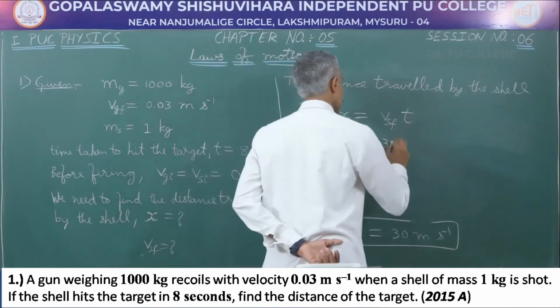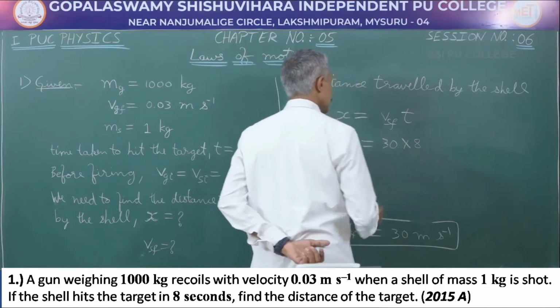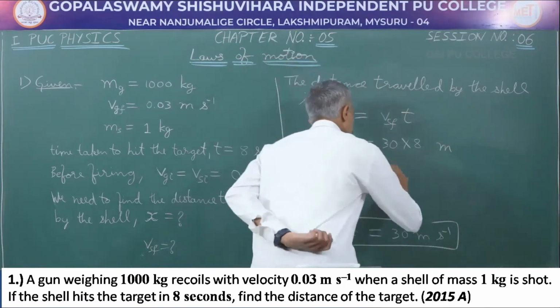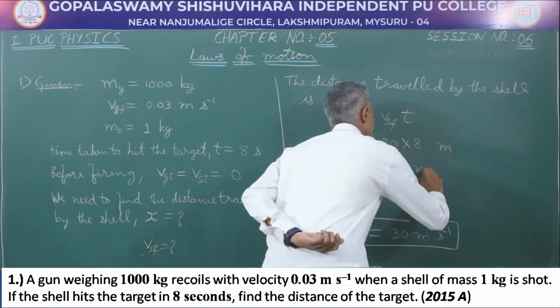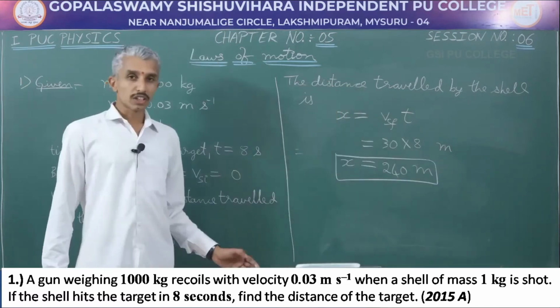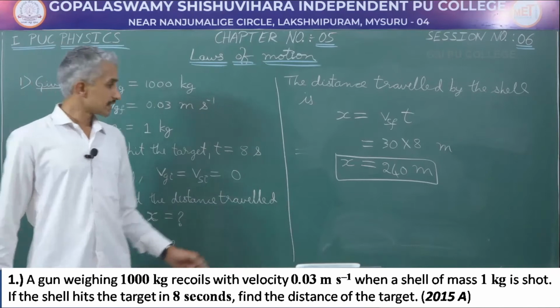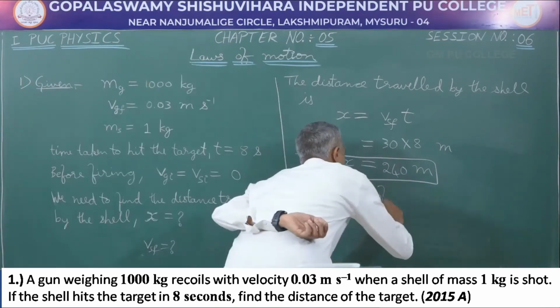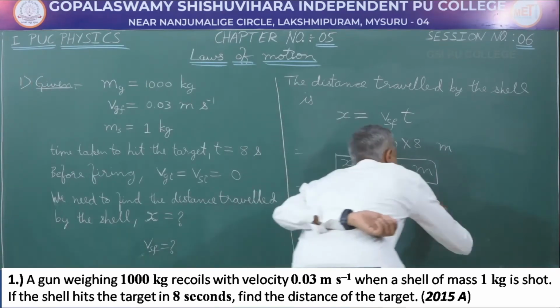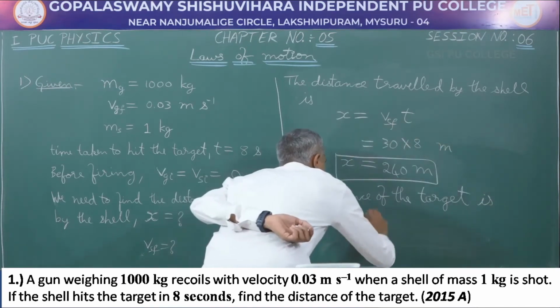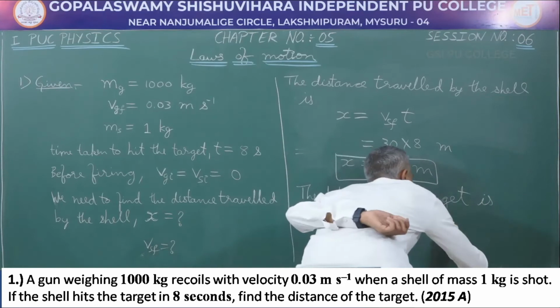So, this is going to be equal to 30 into 8 meters. This will give us 240 meters. Finally, we will conclude by noting down a statement: the distance of the target is 240 meters from the gun.